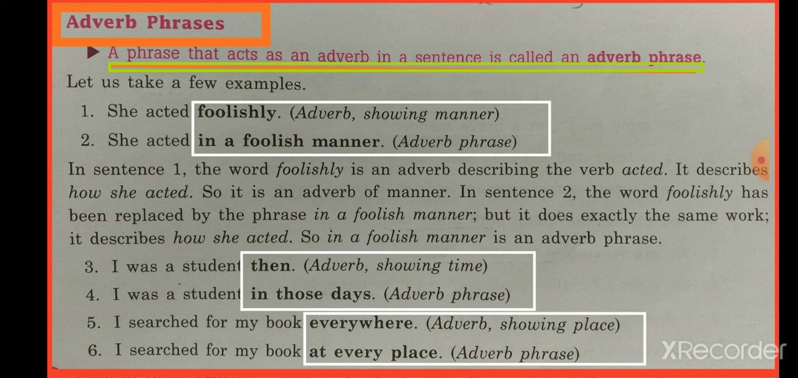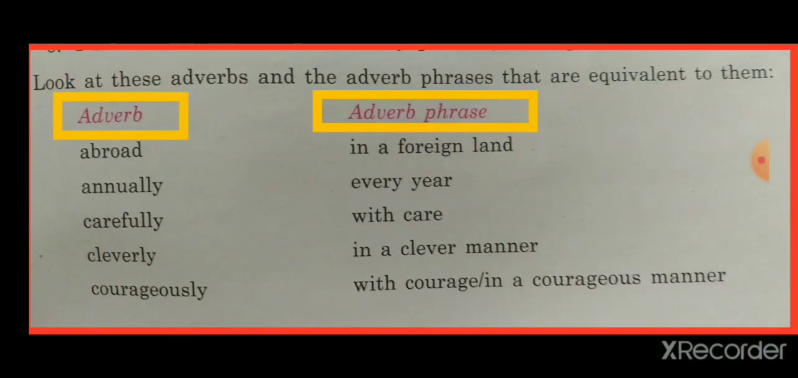I searched for my book everywhere. Now everywhere is an adverb. That sentence can be written by using an adverb phrase, that is: I searched for my book at every place. Here at every place is an adverb phrase. So this is the difference which you have to remember regarding adverb and adverb phrase. Now, abroad is an adverb and in a foreign land is an adverb phrase.